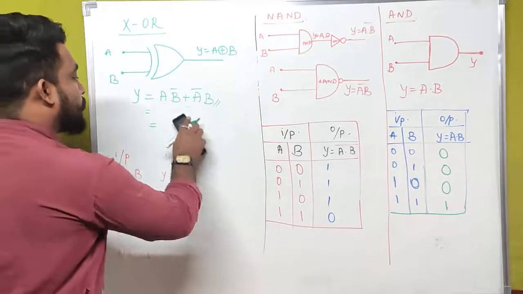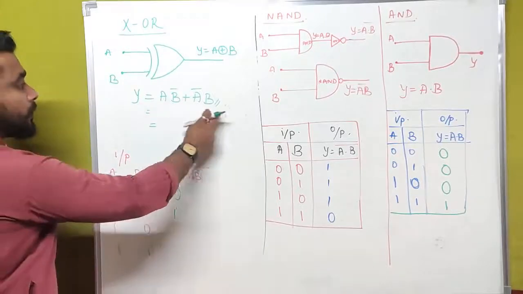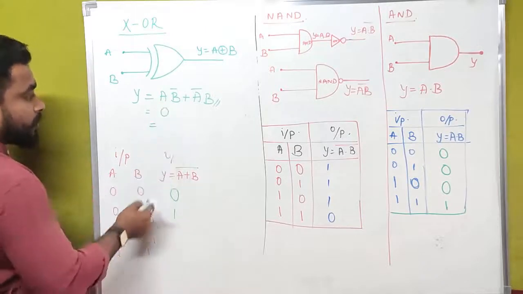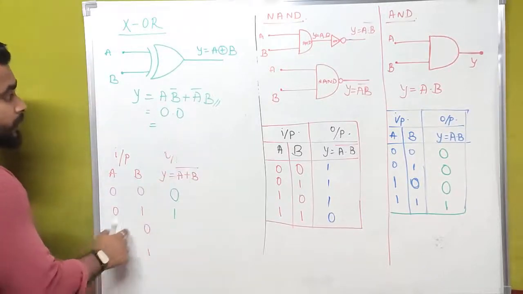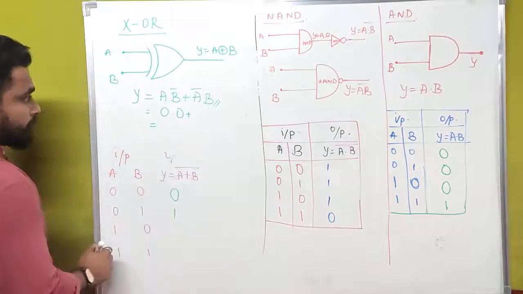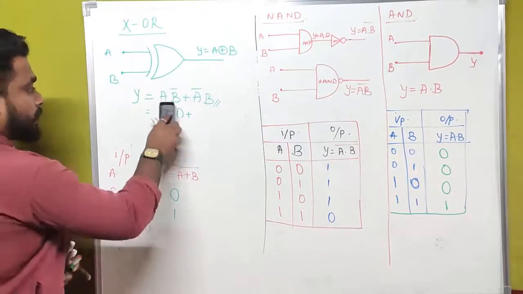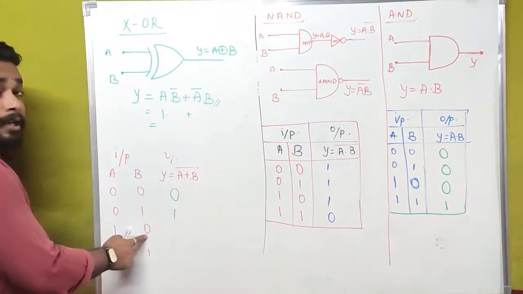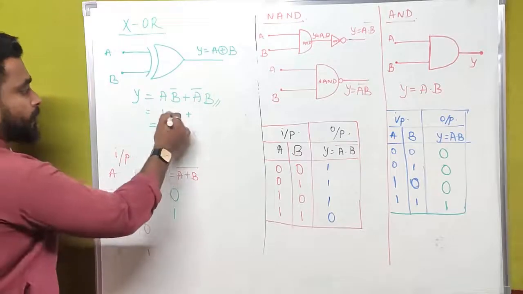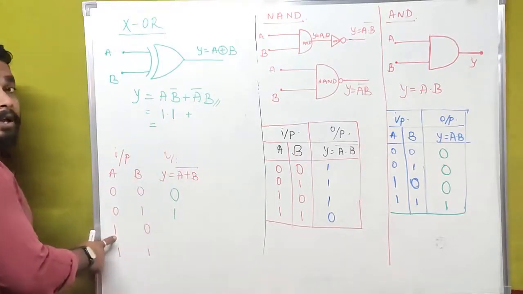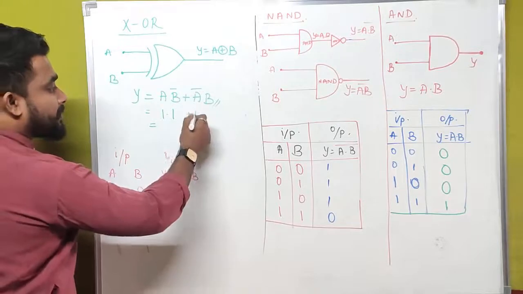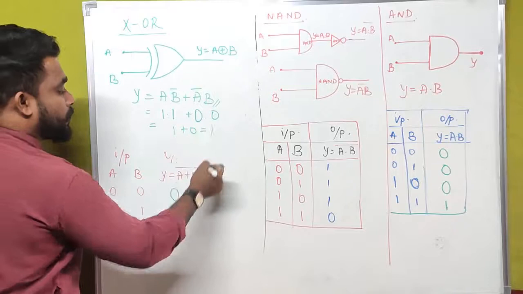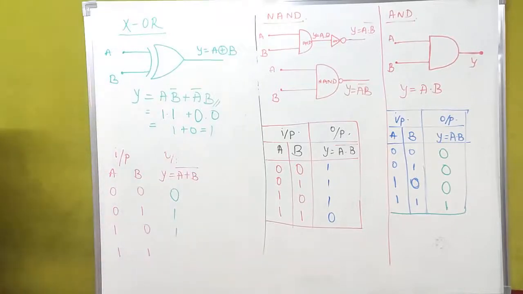And if we apply another input condition for XOR gate, that is 1, 0. Sorry, I have made some mistake here. Actually this is A. A is equal to 1. Here we have B. B is equal to 0. 0 bar is equal to 1. Here what we have is A bar. A is equal to 1, 1 bar is equal to 0. And B is 0. This is 1 plus 0 is also equal to 1. Then the output is equal to 1.